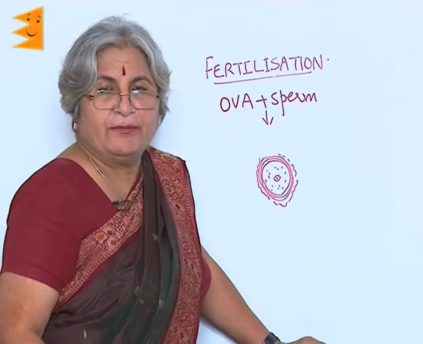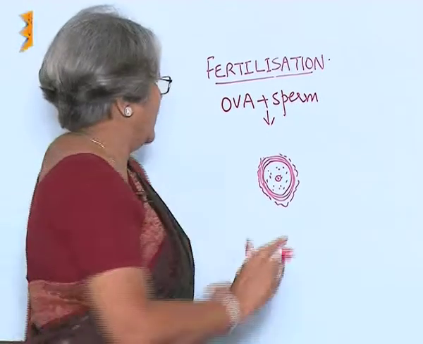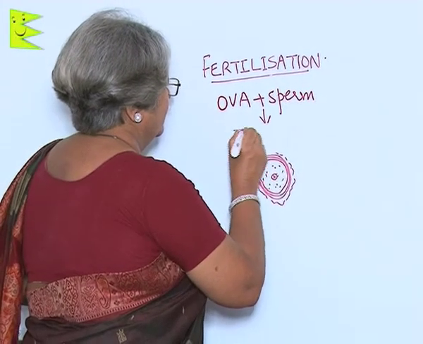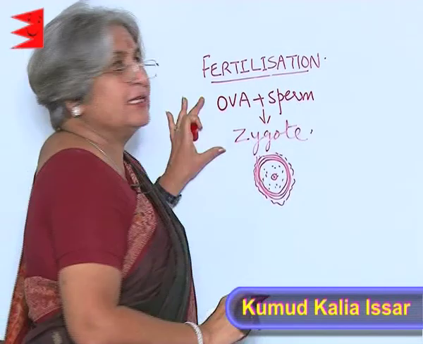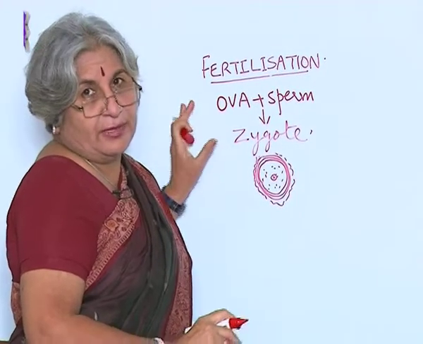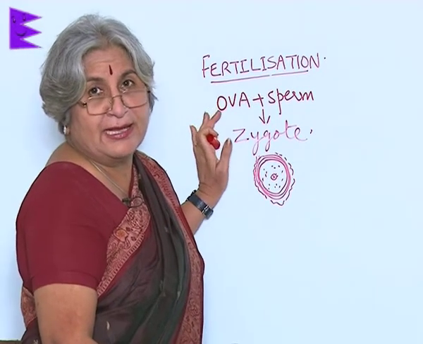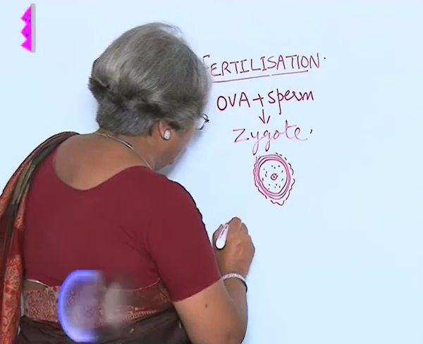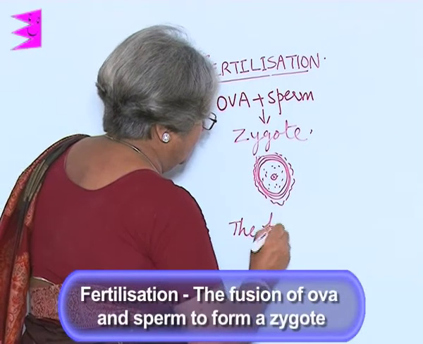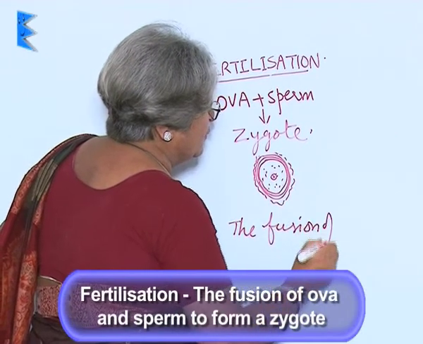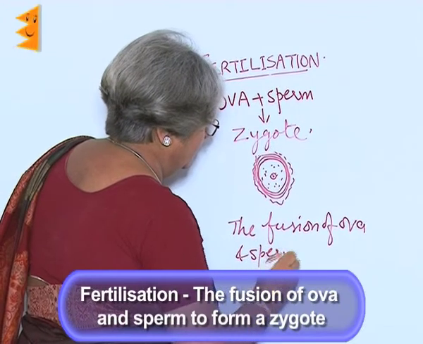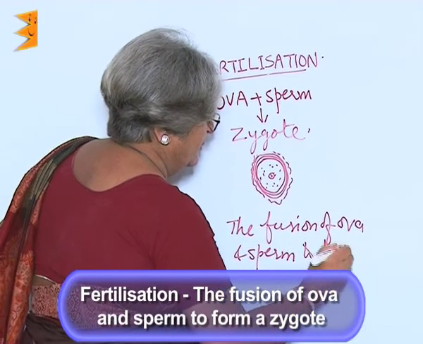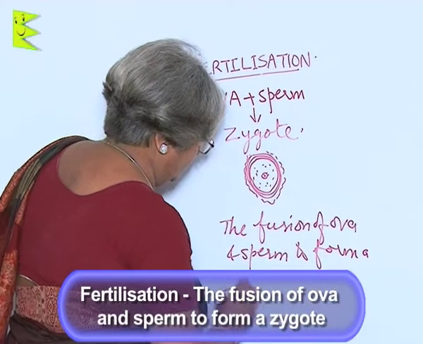Ova and sperm fuse to form zygote. And this is what is fertilization. But certainly you will not write it like this. So, what you will write? The fusion of ova and sperm to form a zygote.